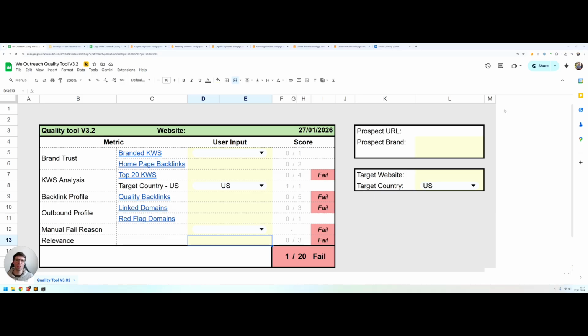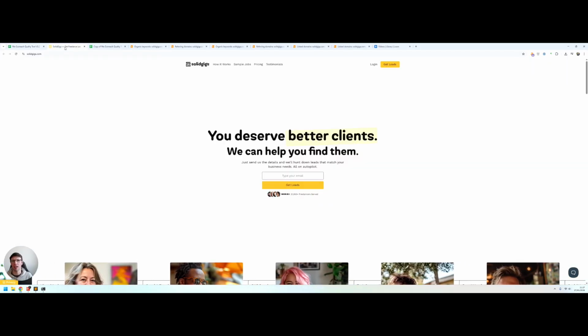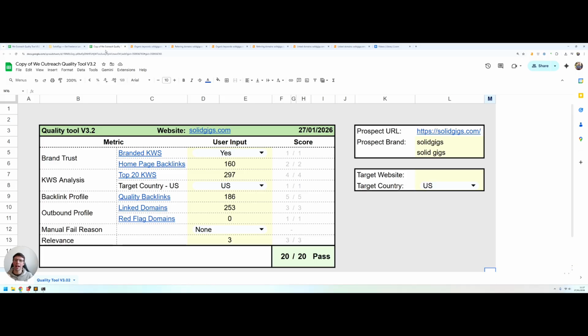Now, lastly, let's run through a quick example so you know how to use this tool for grading the quality of your own links. Firstly, click the link below this video. It will open this spreadsheet. Just click File and make a copy to get your own copy of this. Then I'm going to run through this website, solidgigs.com, as an example. And I've already put the information for this website into the vetting tool, and you can see it's obviously an awesome website and an awesome link.